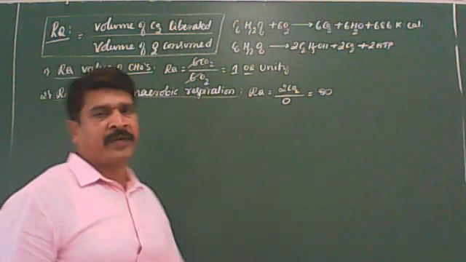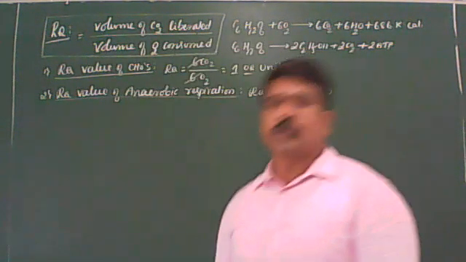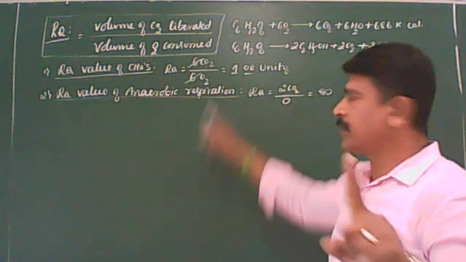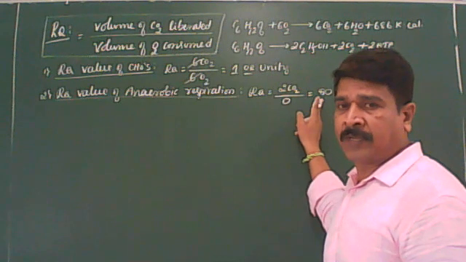So this is the way to find out the RQ value. Correct, what I am telling you. So in aerobic respiration, that is nothing but carbs, the RQ is 1 or unity. Anaerobic respiration is infinity.